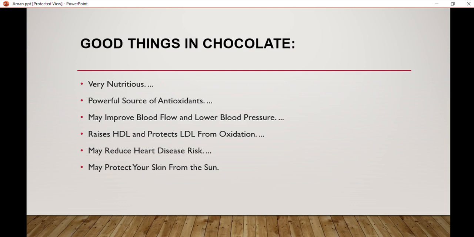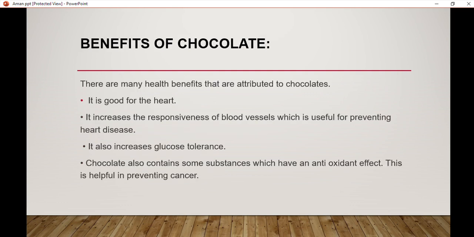Next one is good things in chocolates. Very nutritious. Second, a powerful source of antioxidants. Next one is may improve blood flow and lower blood pressure. Raises HDL and protects LDL from oxidation. May reduce heart disease risk and may protect your skin from the sun.